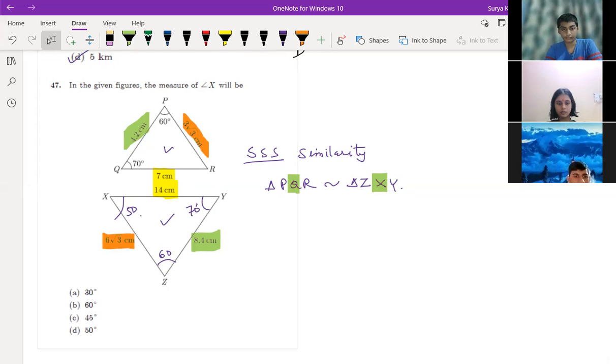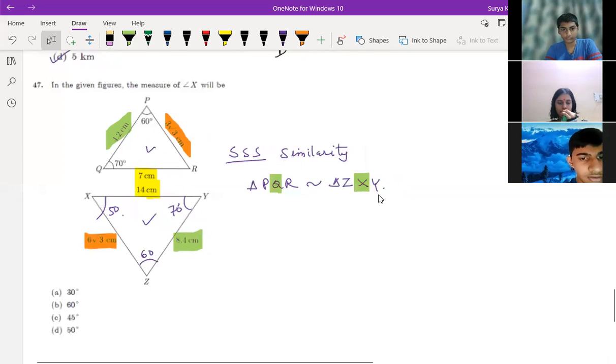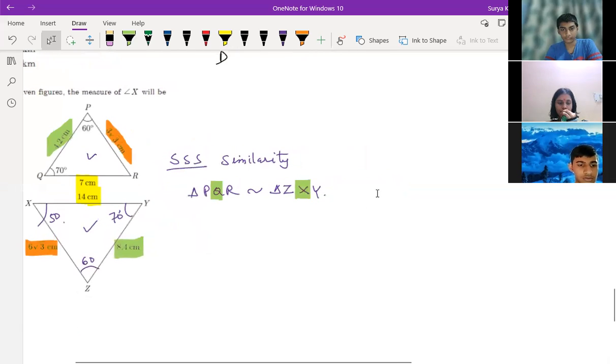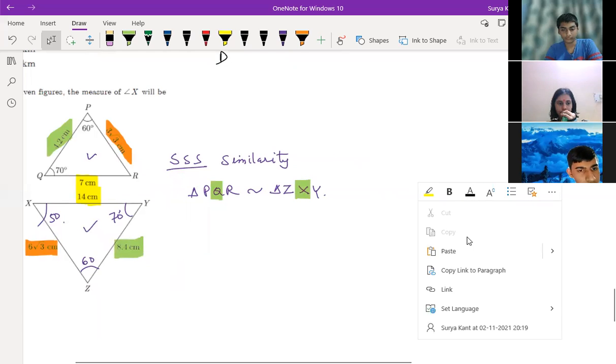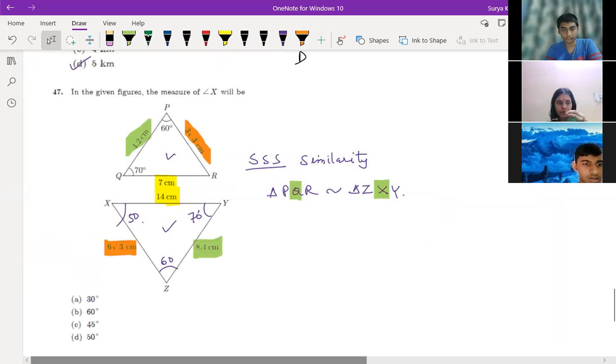Sir, PQ must be equal to YZ, right? PQ must be equal to what? YZ. PQ is 4.2 and YZ is what? 8.4. You are correct. Yeah, that's why I was saying. So PQ is front and here XZ, right?